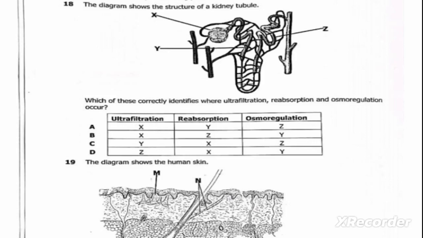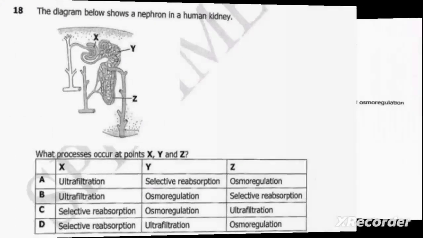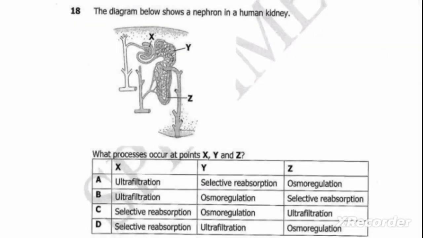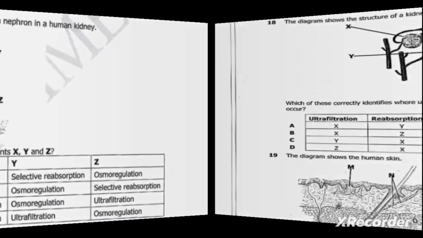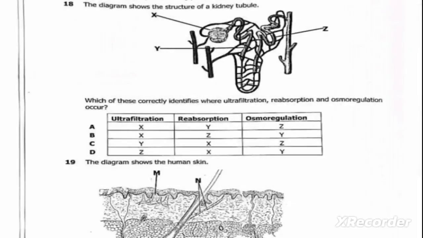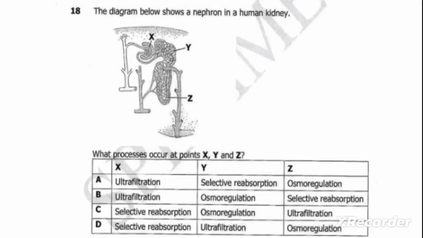Question 18 reads, the diagram shows the structure of a kidney tubule. Which of these correctly identifies where ultrafiltration, reabsorption, and osmoregulation occur? So this was one of the questions I was talking about. This is question 18 from the 2022 past paper, and this is question 18 from the 2016 past paper. As we can see, these two questions are almost the same. You can pause the video and take a look at this question.